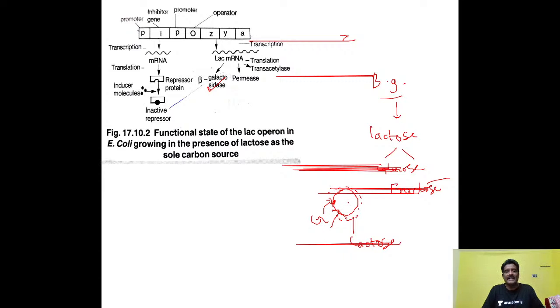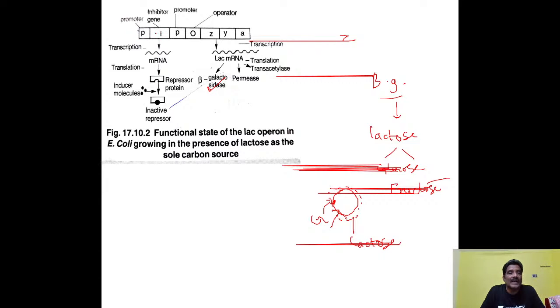In this way, the E. coli bacteria will be getting energy. But the E. coli bacteria get energy only when it is surrounded by what? Lactose. If lactose is not present, what happens? Gene expression will not be there. I mean the repressor protein will be binding to the operator gene, so absorption of glucose will not happen. The Z gene will not produce beta galactosidase. That point you have to understand.